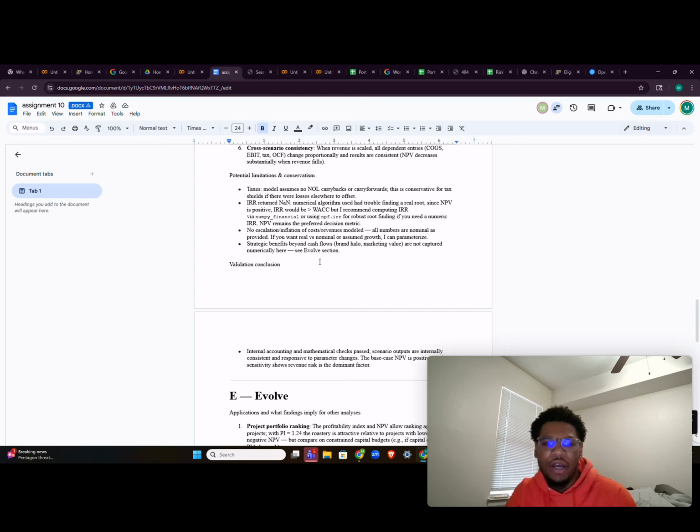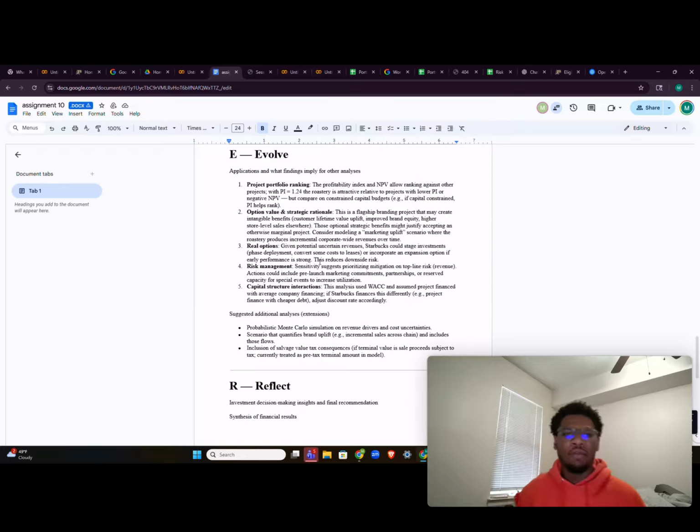The strategic benefits beyond cash flow, the brand halo and marketing, are not captured here. That's part of the next section. So the validation conclusion is that internal accounting mathematics checks passed, and the scenario outputs are consistent with and responsive to parameter changes. The base net present value is positive, and the sensitivity shows revenue risk as a dominant factor.